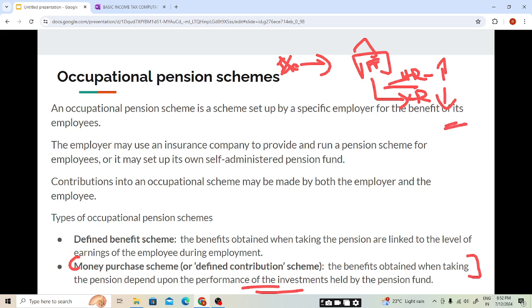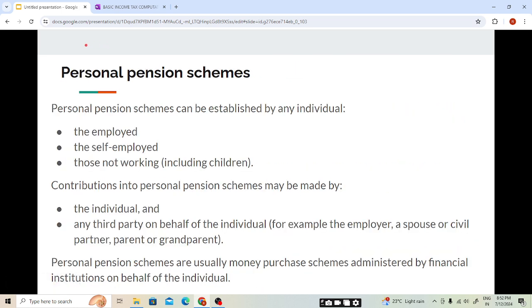Two types of pension scheme: defined benefit scheme and money purchase schemes. So in the exam they can use either occupational pension scheme or defined benefit scheme, or defined contribution scheme. Now coming to the second type of pension scheme, personal pension schemes. Personal pension schemes can be established by an individual. The individual will be either employed, self-employed, or not working, including children.